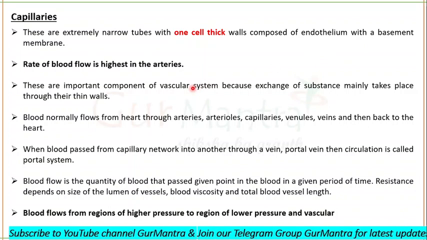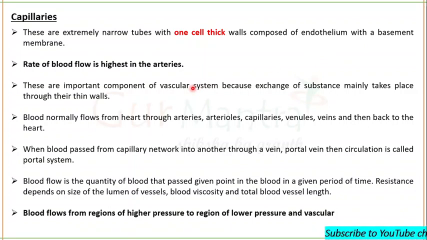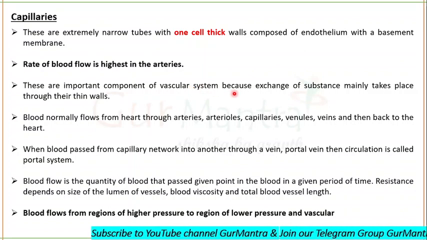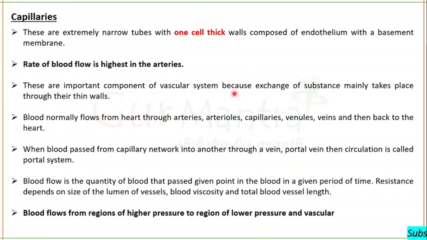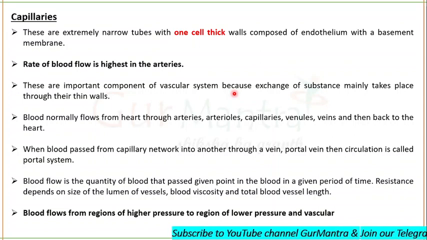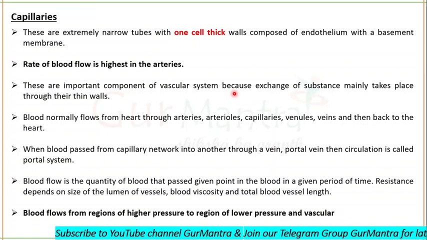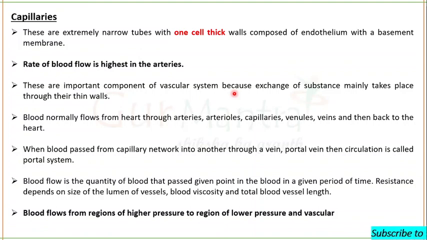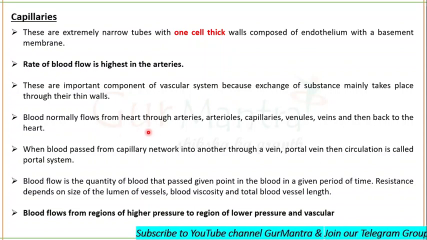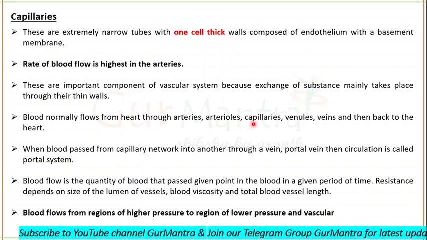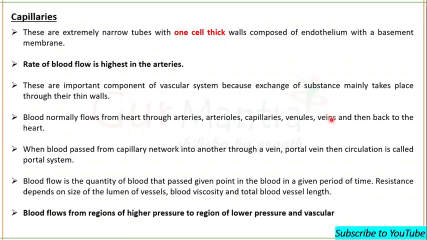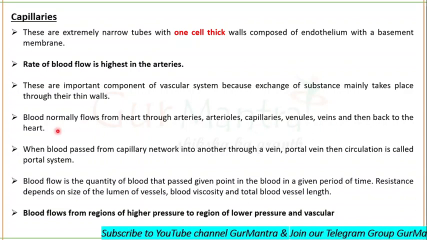These are an important component of the vascular system because it is the capillary that allows the exchange of substances into the blood and from any tissue and to the tissue. They have thin walls, and substances can be easily transferred through their thin walls. Blood normally flows from the heart through arteries, then to arterioles, then to capillaries, then to venules, veins, and then these venules and veins carry deoxygenated blood back to the heart.